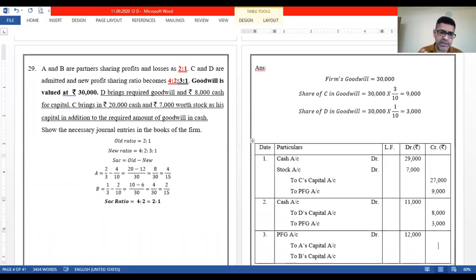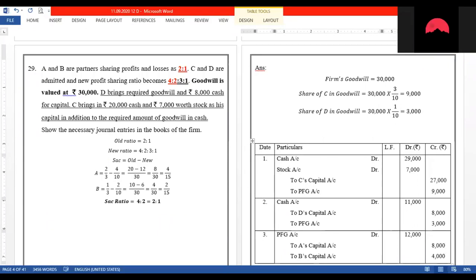The sacrificing ratio can be seen as 2:1. So 12,000 in the ratio of 2:1. Amount will be 8,000 and 4,000. 8 and 4. Okay, so I'm done with this part also.